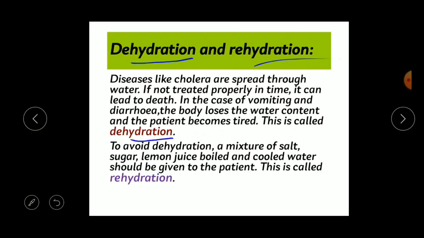Now how can we make it normal? That process is called rehydration. To avoid dehydration, a mixture of salt, sugar, lemon juice, and boiled and cooled water should be given to the patient. This is called rehydration, to give energy to the patient. Understood, children?